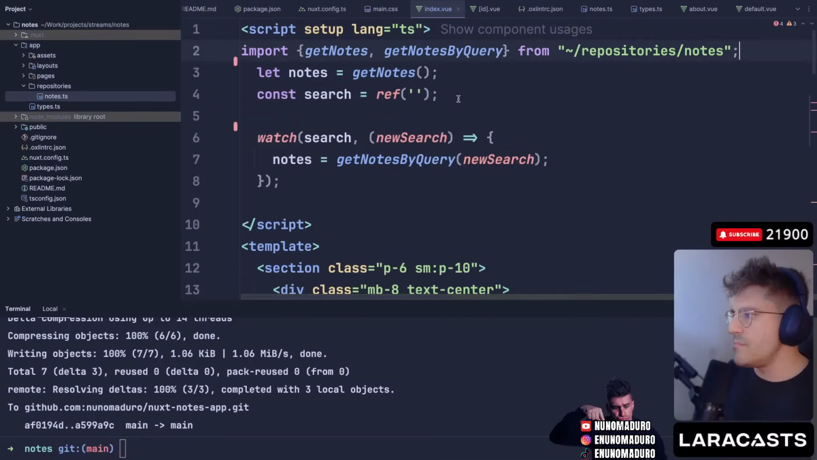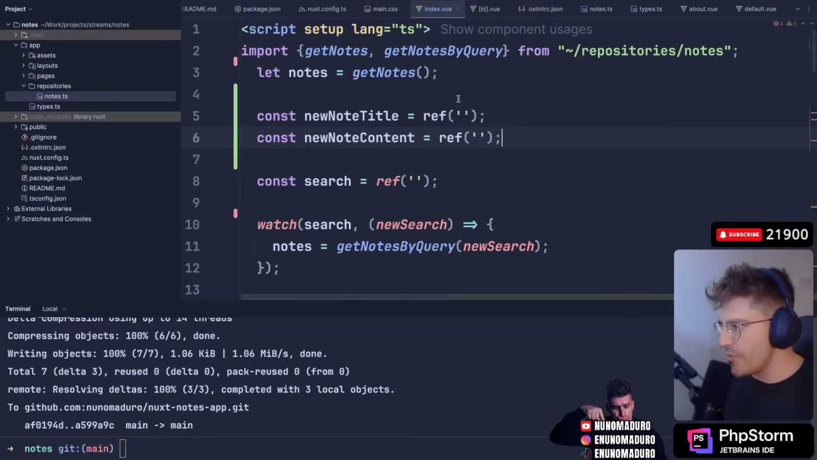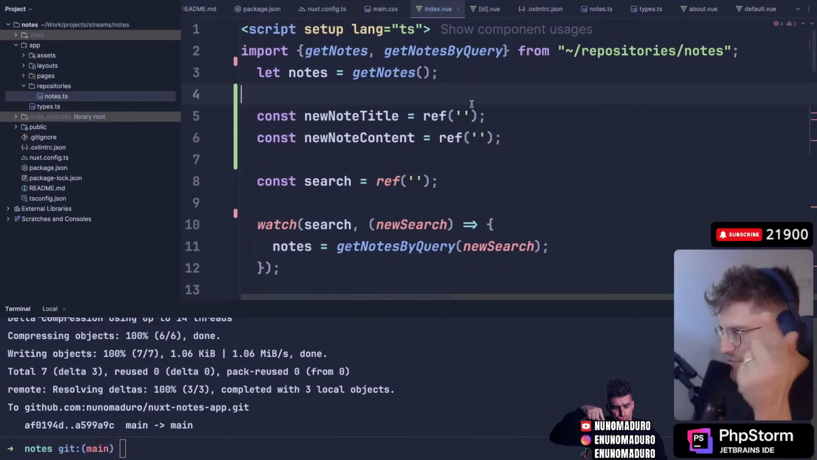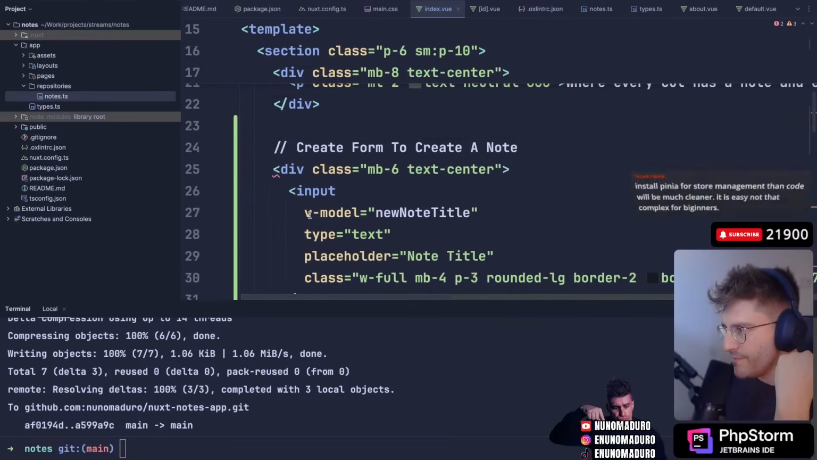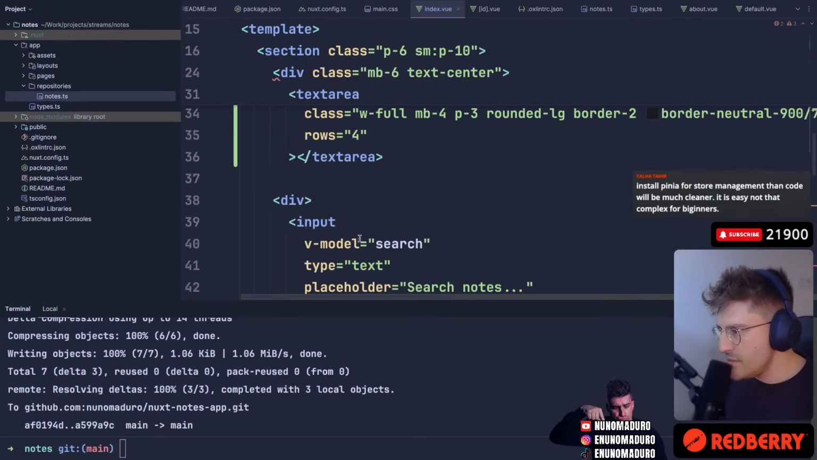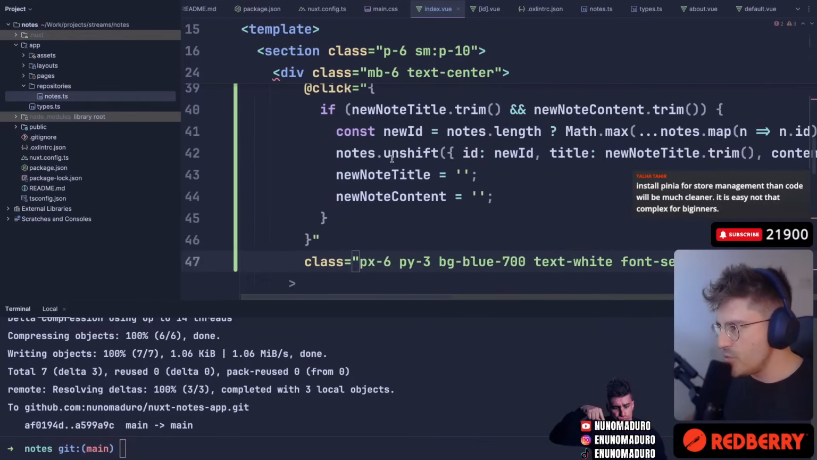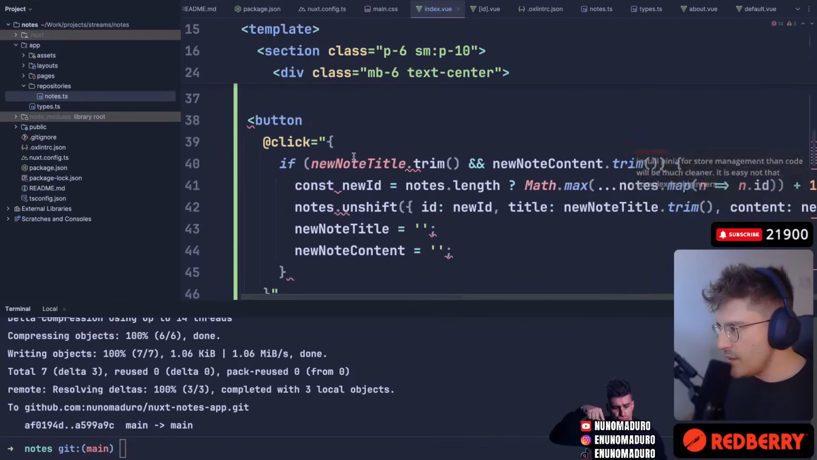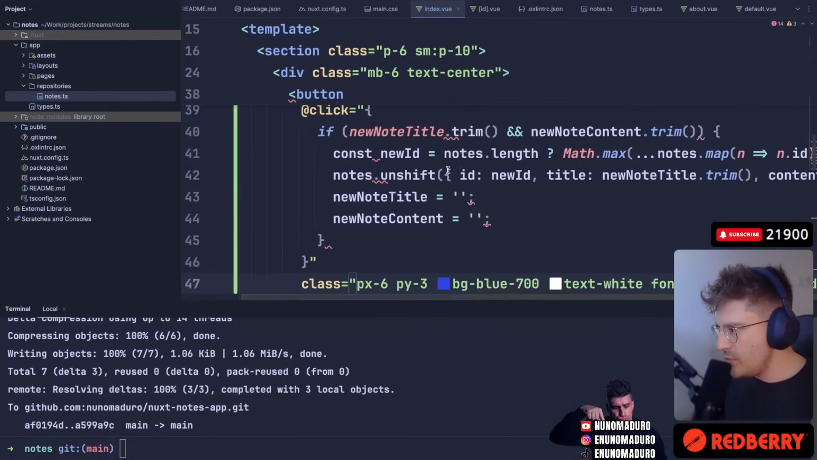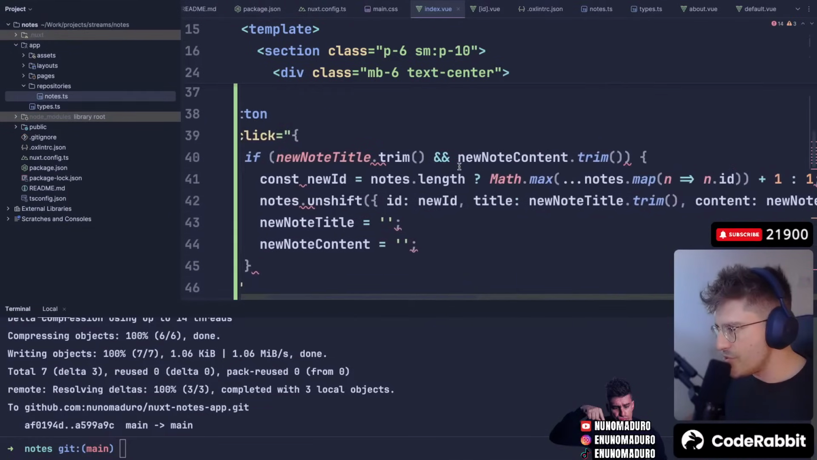Following this philosophy a little bit, I guess we need two refs. Here we go. A ref for the new title and a ref for the content. And we also need the submit button, right? So I'm going to remove this, and I'm going to go just here and type a button, which will create the node. On click, do we need all of this crap? I don't think we need all of this crap. This is doing too much for sure.